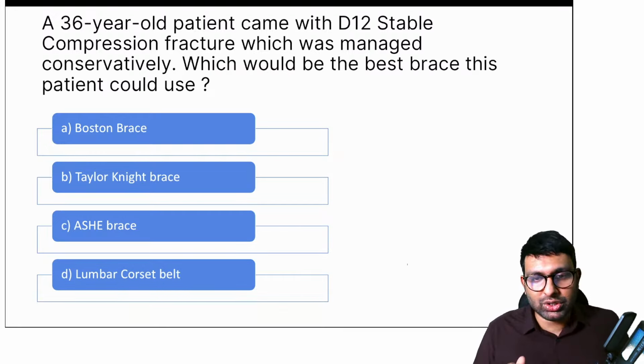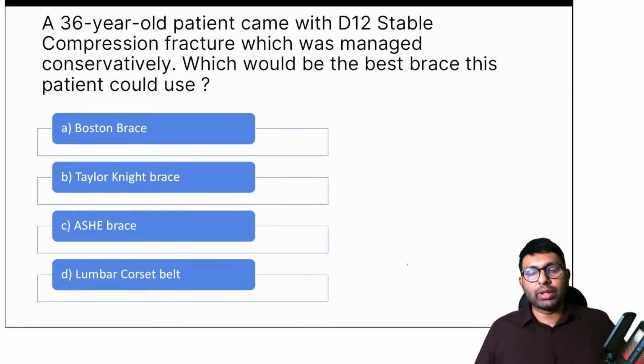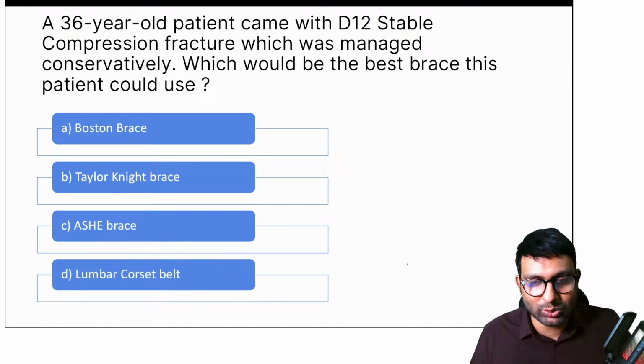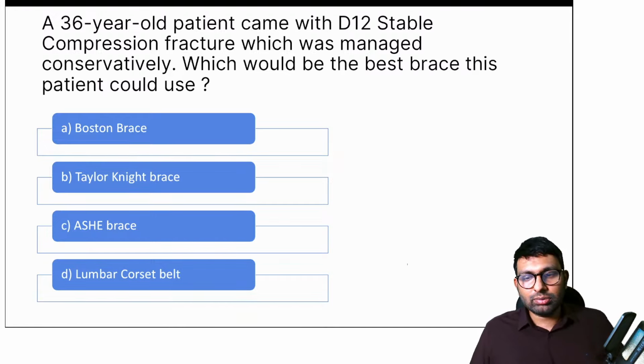Now let's approach this question. Even if you know which is wrong, you can tell me which is definitely not the answer. Please put it up in the comment box and I'll start ruling out the answers as well. Shabir says it's B, Taylor-Knight brace. Anyone else with a different answer, or anyone who agrees with Shabir?